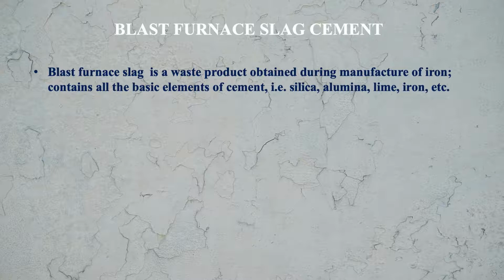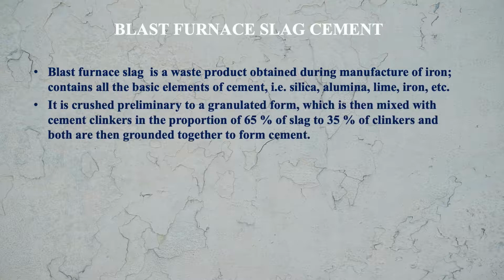What we do with this blast furnace slag is crush it preliminarily to a granulated form, means we crush it to form grains, which are then mixed with cement clinker. The proportion of slag and clinker will be 65% slag and 35% clinker.